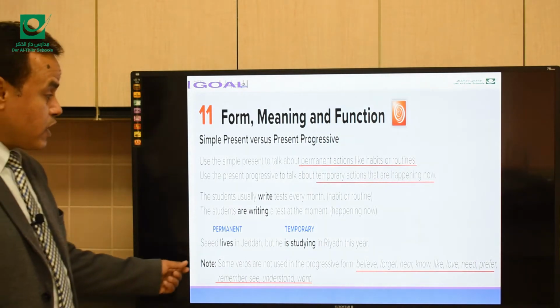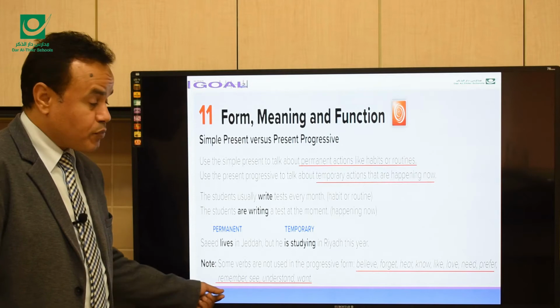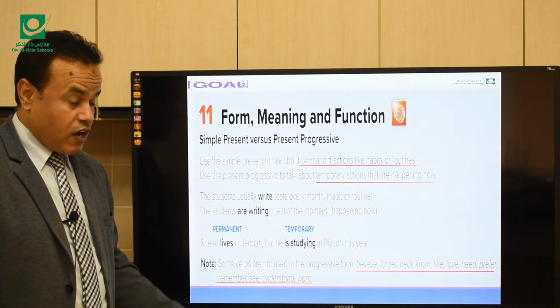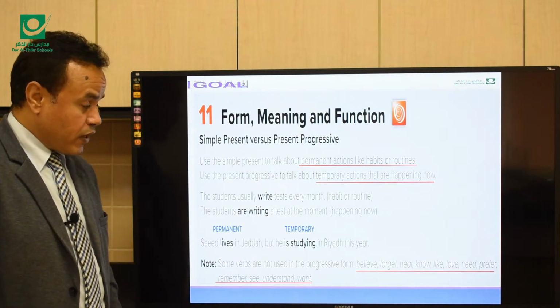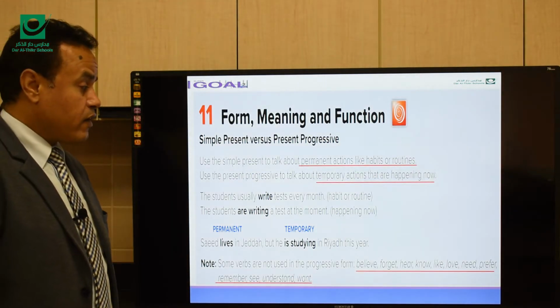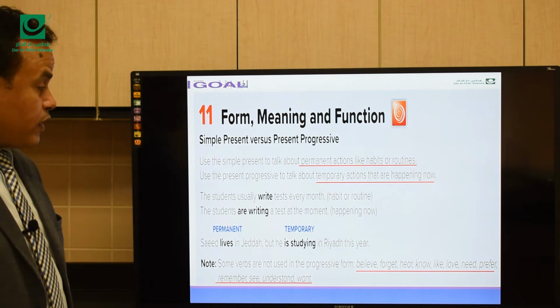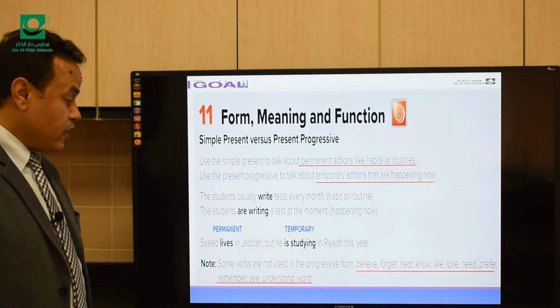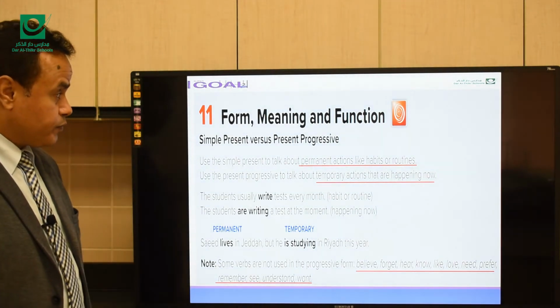So don't use these verbs in the present progressive. These verbs are believe, forget, hear, know, like, love, need, prefer, remember, see, understand, or want.